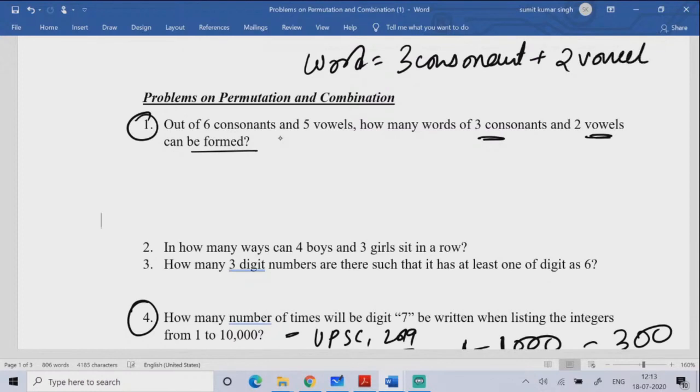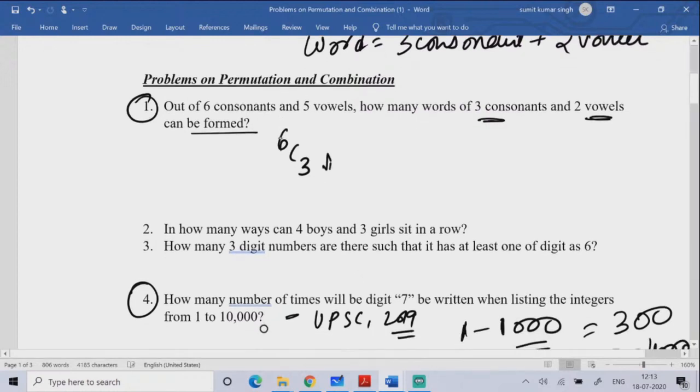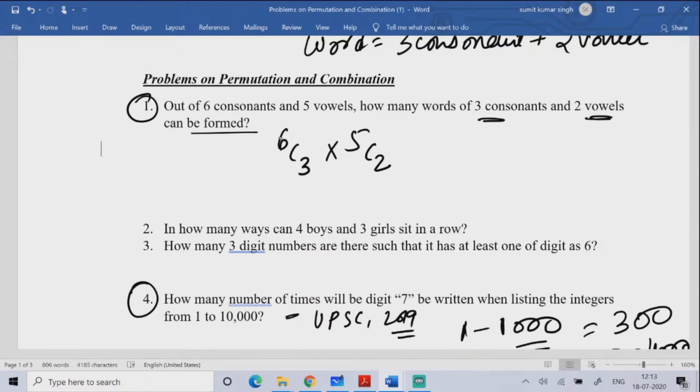So first, from 6 consonants, you have to choose 3 consonants. In how many ways can you do that? You can do it in 6C3 ways. Then from 5 vowels, you have to choose 2 vowels. That you can do in 5C2 ways.